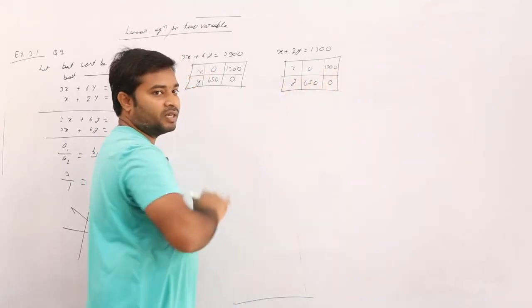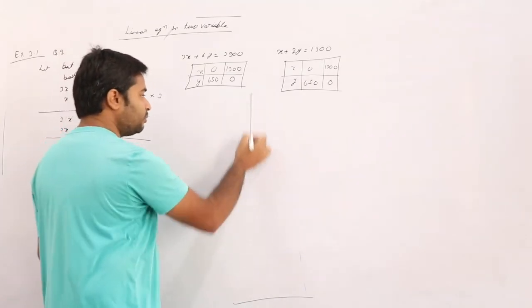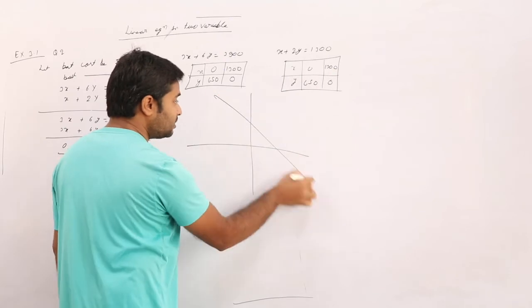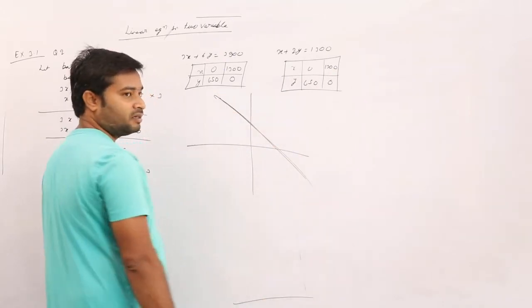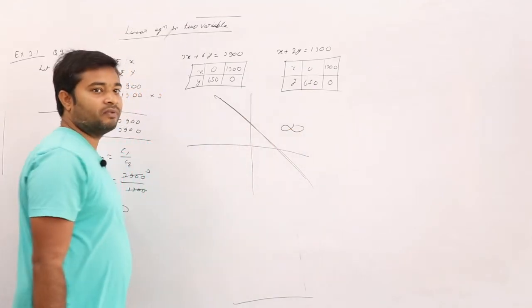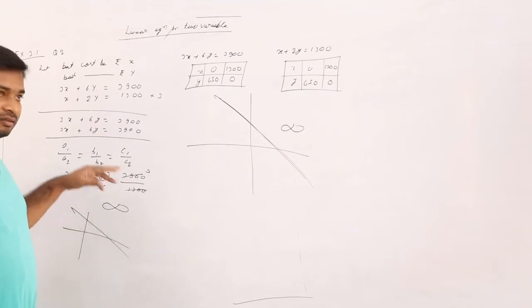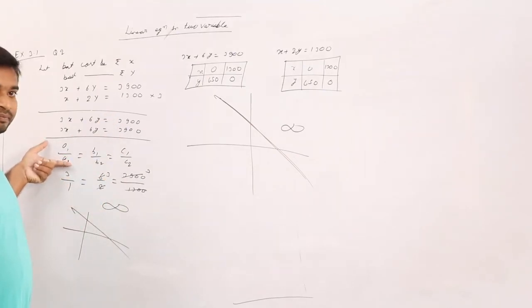See, same points we are getting. Same points we are getting. If you are getting the same point, 100% the graph will lie on the same line only. Yes, sir. Yes or no? Sir, anyhow, the solution is infinite. Infinite. Understood? Correct na? Yes, sir. And how can you check? Checking also you get to know. Yes, sir. Yes or no?